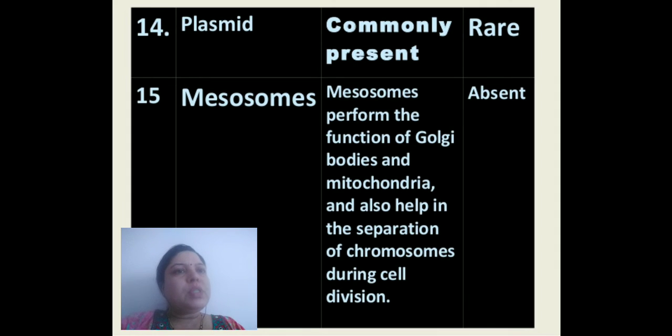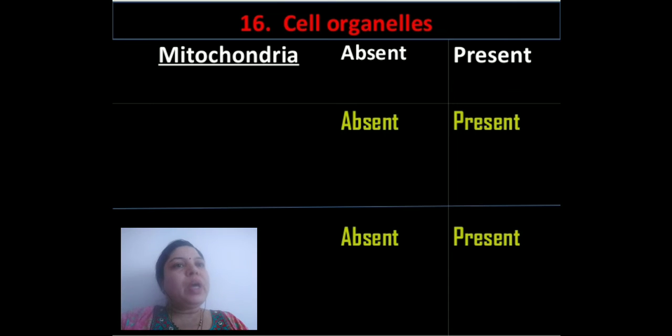Then mesosomes perform the function of Golgi bodies and mitochondria and help in the separation of the chromosomes during cell division, whereas mesosomes are completely absent in case of eukaryotic cells. Mitochondria is absent in prokaryotic, whereas it is present in eukaryotic cells.